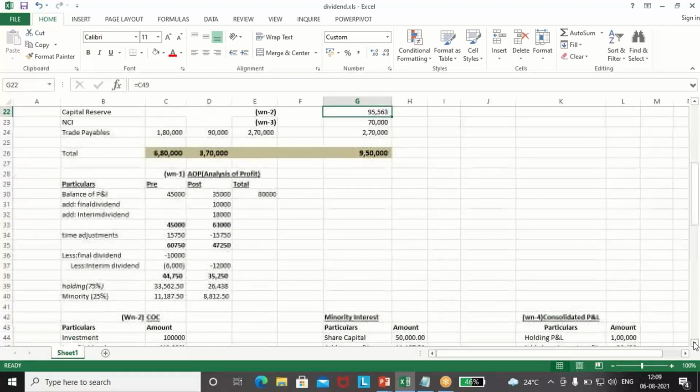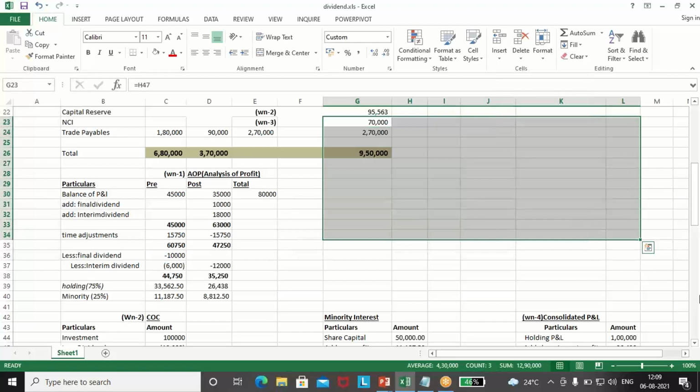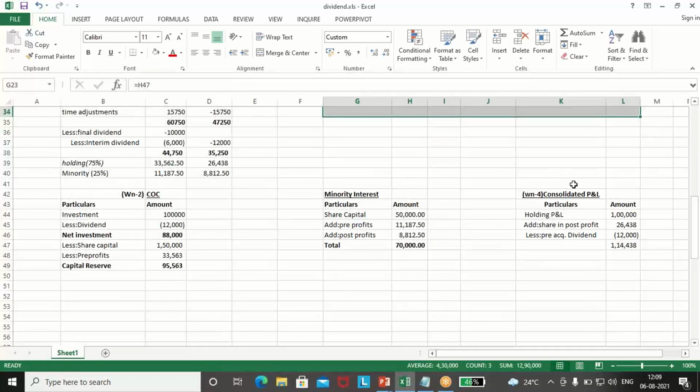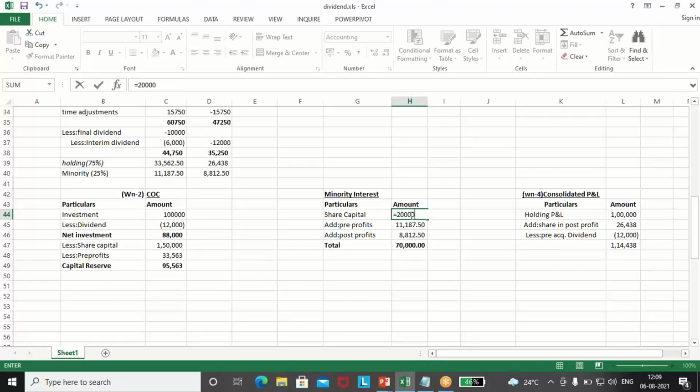Now we will see how NCI will be coming. That is 70,000. How it will be coming. See, share capital 2 lakh into 0.25 was the minority interest. 50,000. Add we have calculated the profits, pre-profits and post-profit directly will be added here. So total is 70,000. It will be shown in the equity side as non-controlling interest.